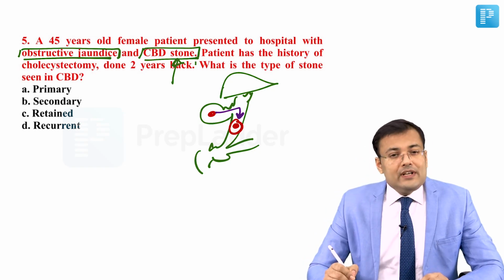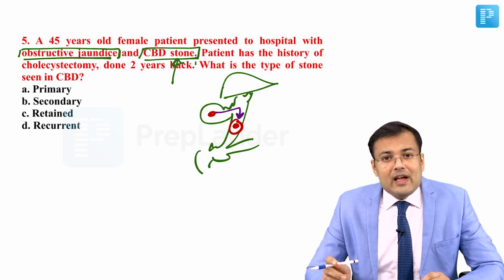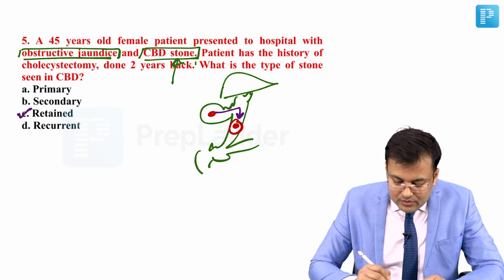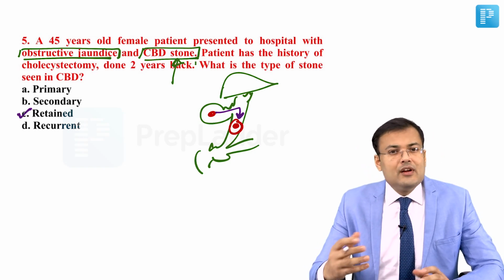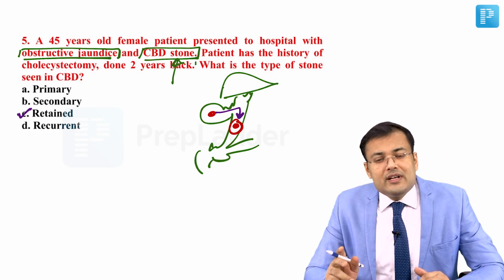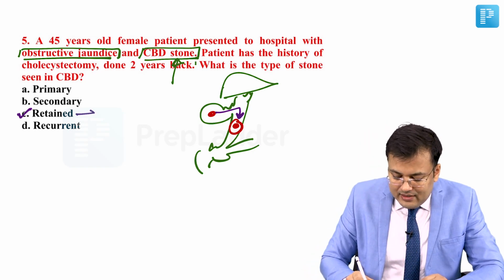So see, within 2 years, it means most probably it's a secondary stone. And which type of stone? Obviously, it's a retained stone. So two options are correct. You can mark it secondary or retained. But if you see the definition, detected within 2 years, so that is a retained CBD stone.